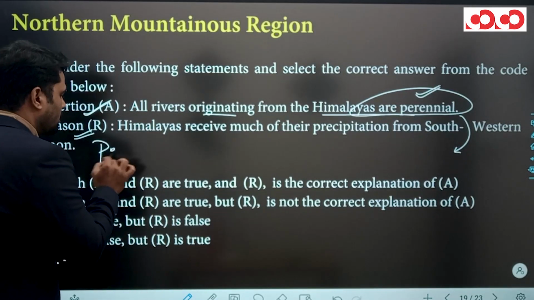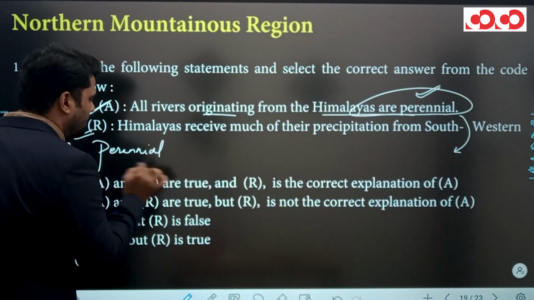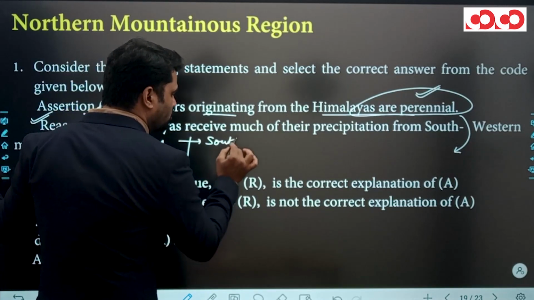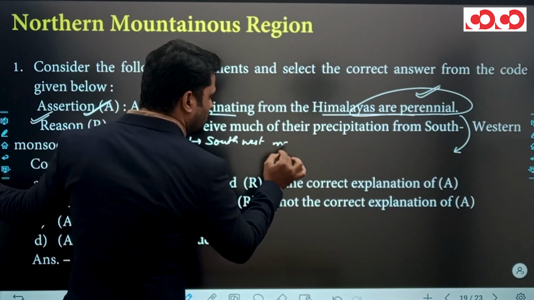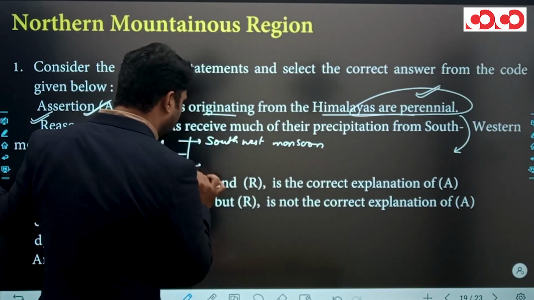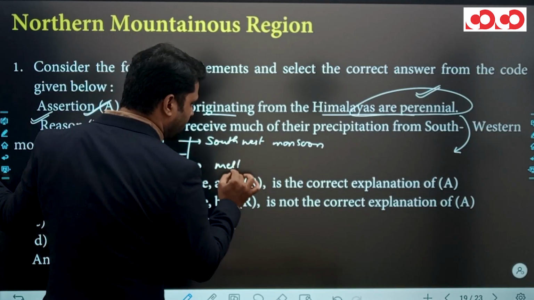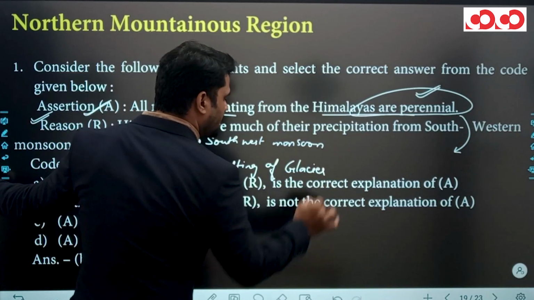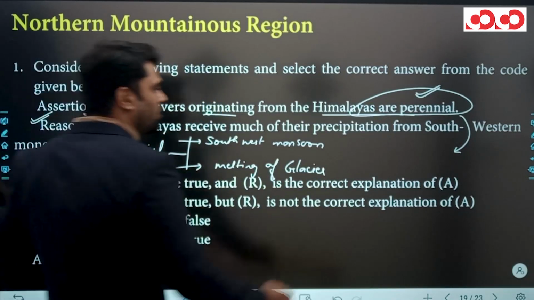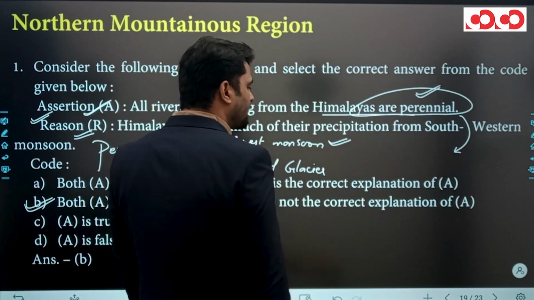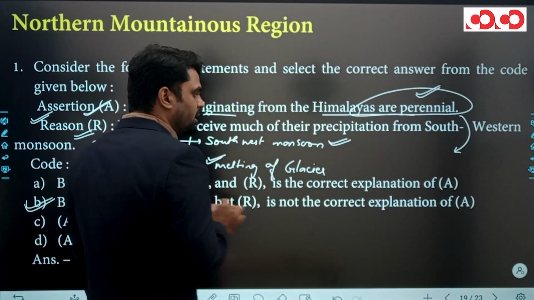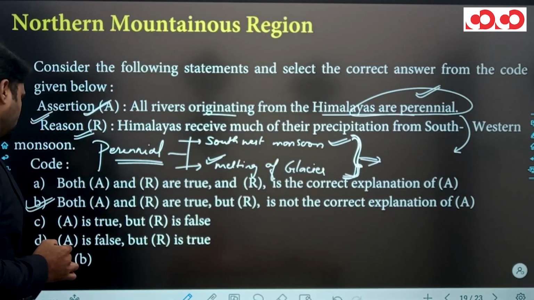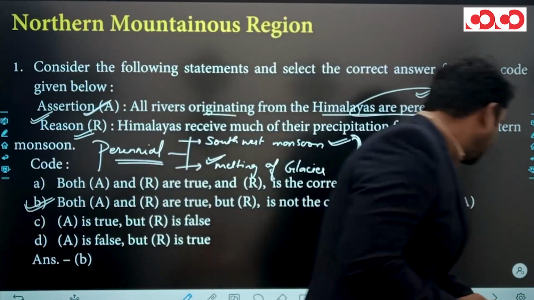Look, the perennial feature of Himalayan rivers is mainly due to the southwest monsoon and due to the melting of glaciers. Rivers of the Himalaya receive water from the southwest monsoon and from the melting of glaciers. And because of these two reasons, Himalayan rivers are perennial in nature. Clear? Okay, let's move to the next question.